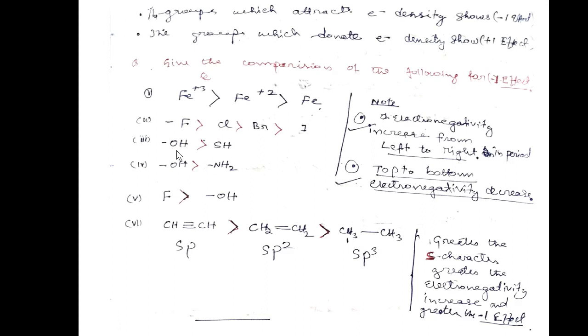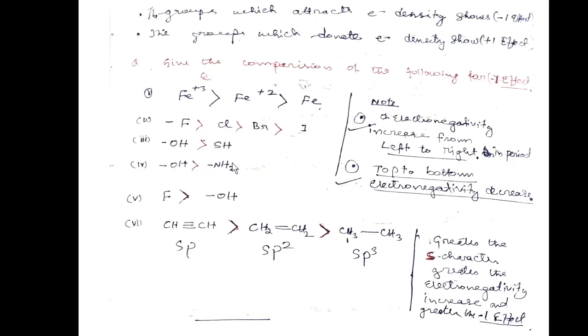Oxygen and sulfur, OH group and SH group. In the period from left to right, oxygen is atomic number 8, sulfur is atomic number 16, but both are in group number 16. But oxygen comes first, then sulfur, so oxygen is more electronegative.